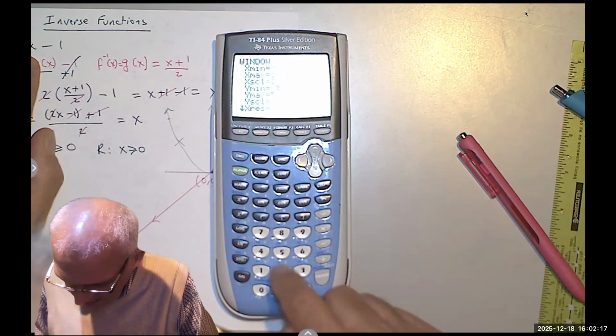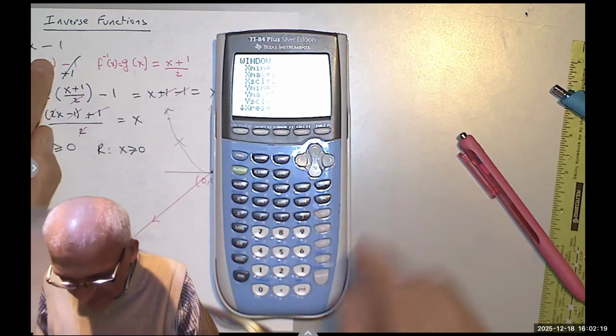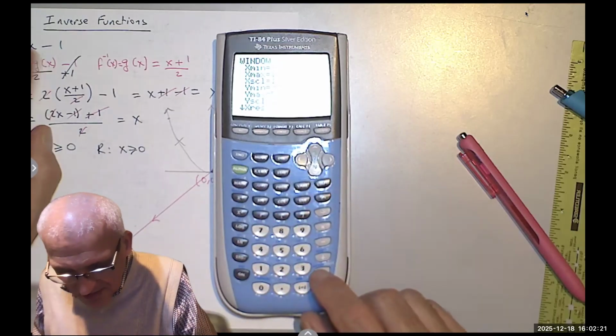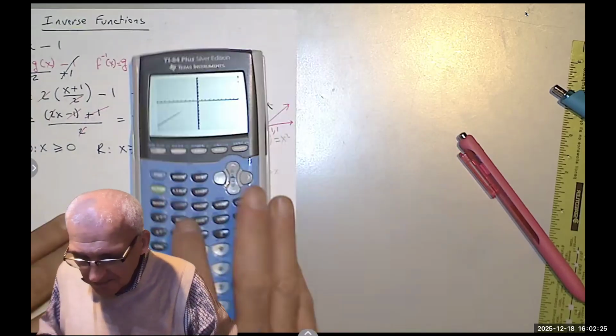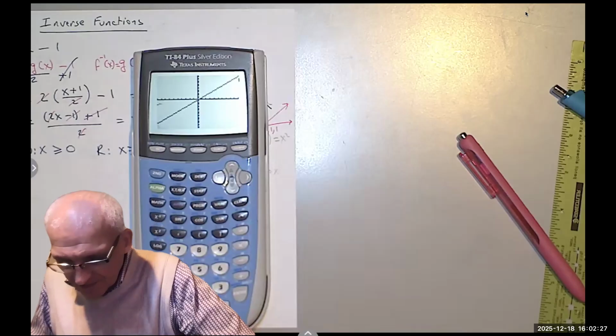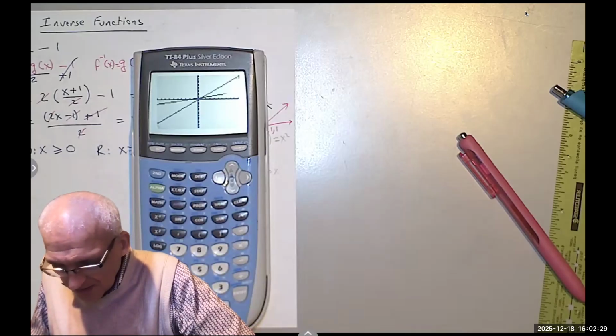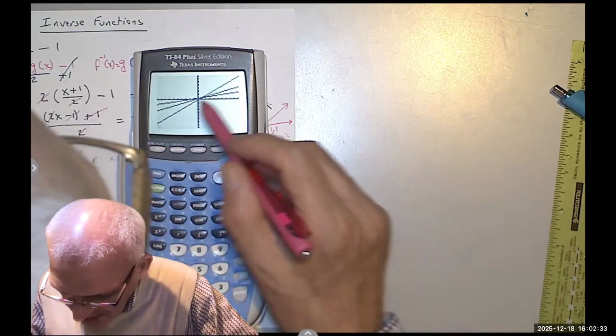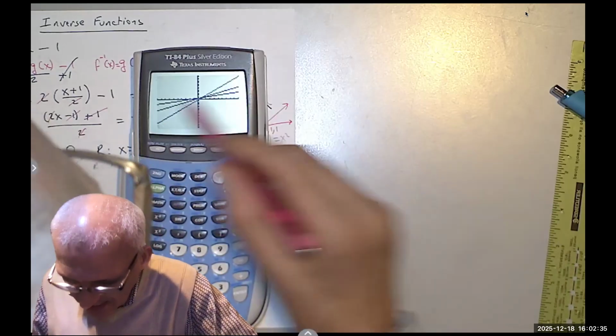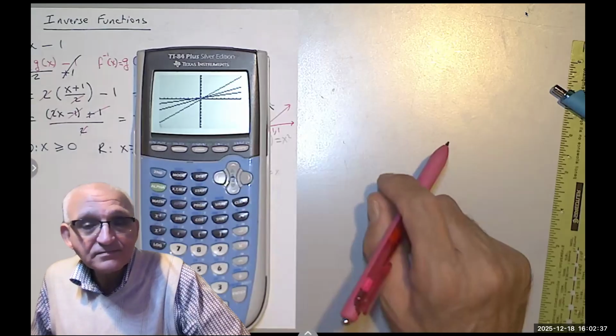Then maybe negative 20 or negative 25. And this is 10, 20. Okay, to 20. This is the axis of symmetry. That's one line. No, the middle one is the axis of symmetry. And this is one line and another line. Okay?